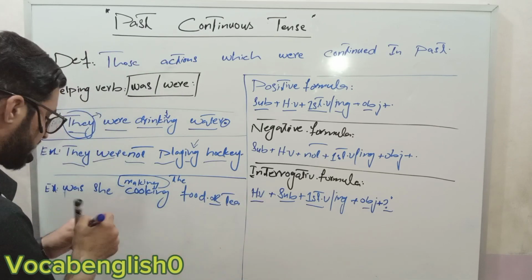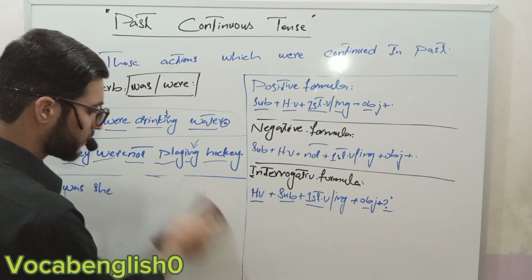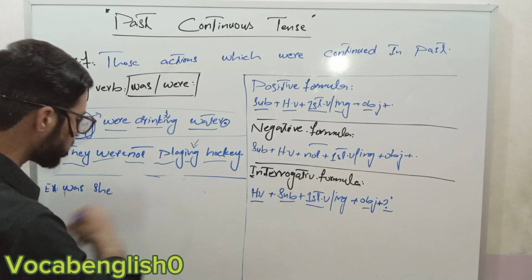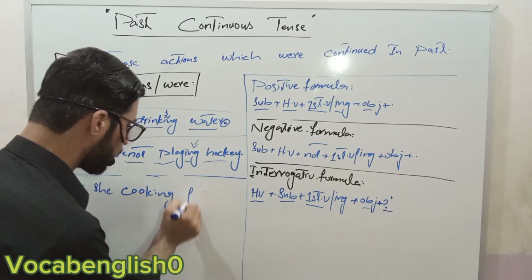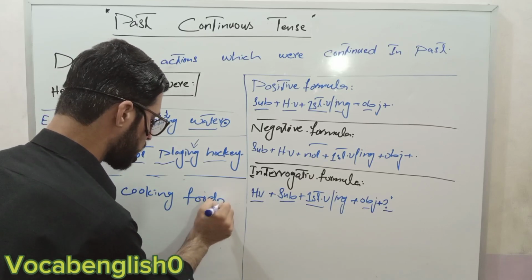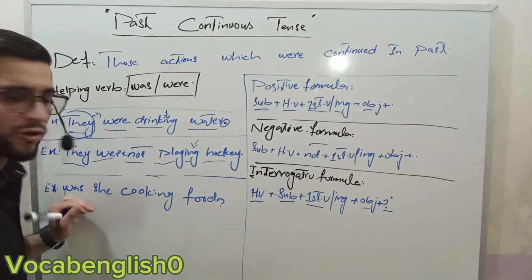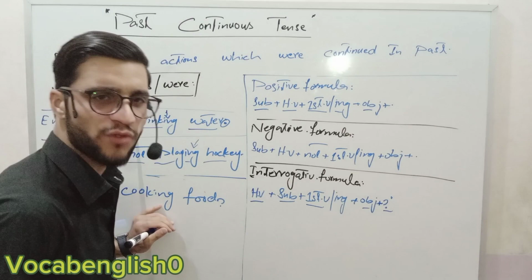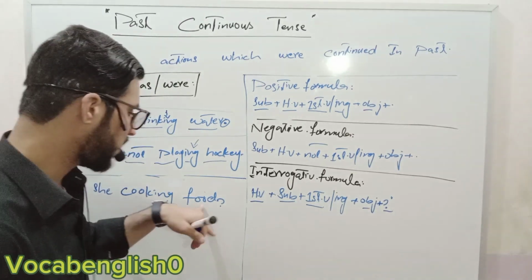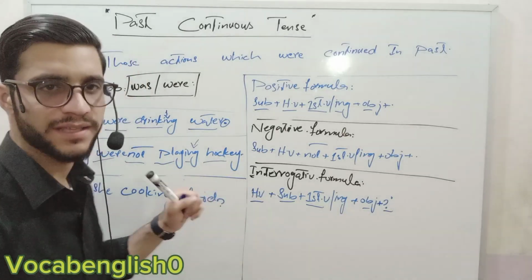Here I will write another example. A little bit of confusion will come here. Was she cooking food? Was is our helping verb. Then subject is there. After that first form verb with ing is there. Then food is there. It is our object. After that the question mark is there.